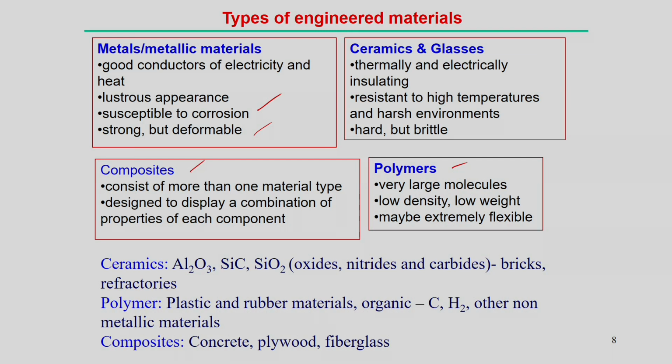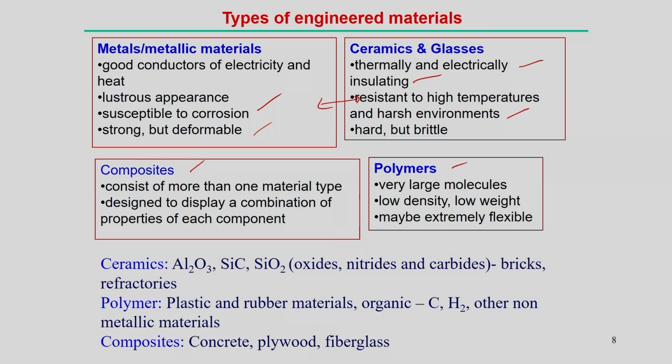Ceramics and glasses are normally the opposite of that: thermally and electrically non-conductive, almost thermally insulating. So, they act as insulators, and at the same time they withstand very high temperatures, so these ceramics and glasses can be used in harsh environments. They are also very hard, but ductility is very low, which means they are very brittle materials. These are typical characteristics completely different from the metallic materials.